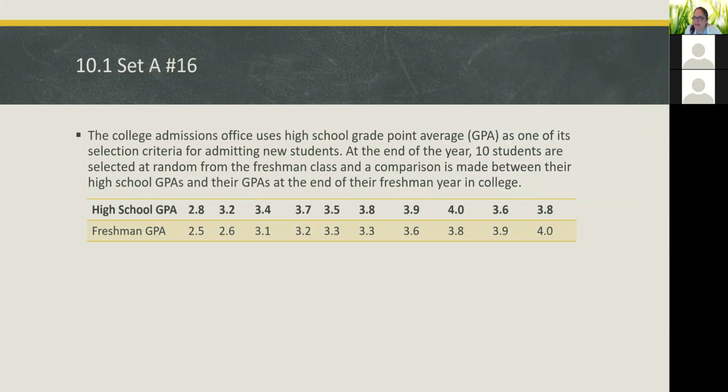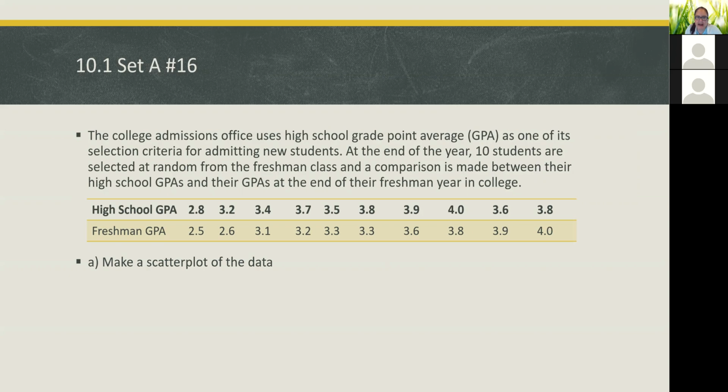For number 16, it says the college admissions office uses high school GPA as one of its selection criteria for admitting new students. At the end of the year, 10 students are selected at random from the freshman class, and a comparison is made between their high school GPAs and their GPAs at the end of their freshman year.